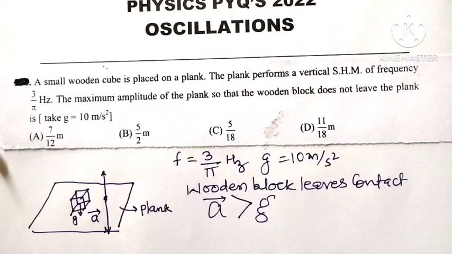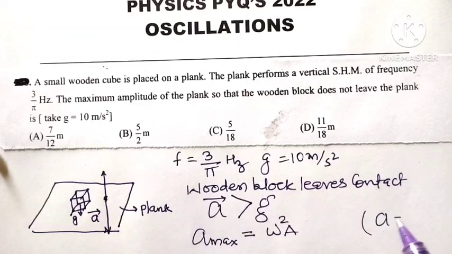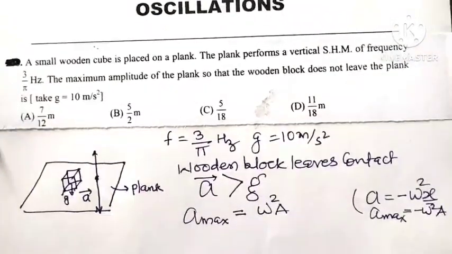Now the condition that this wooden block does not leave contact with the plank is given by A max. What is the maximum acceleration? The maximum downward acceleration of the plank is omega square into A. Because the plank is performing SHM, the acceleration of a particle performing SHM is minus omega square into x. This is maximum only when x is equal to the amplitude, so A max is equal to omega square into A.